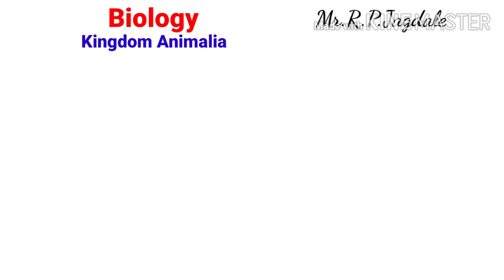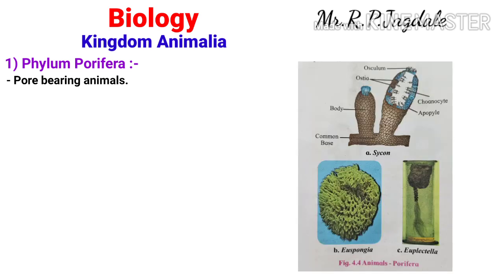First we will see phylum Porifera. We are going to see 11 phyla, and from that first we will see phylum Porifera. The name Porifera indicates: pori means pores and fera means bearing. That means Porifera means pore-bearing animals. The examples of this phylum are Euspongia, Sycon, Euplectella, etc. You can see diagrams of these examples on your screen.